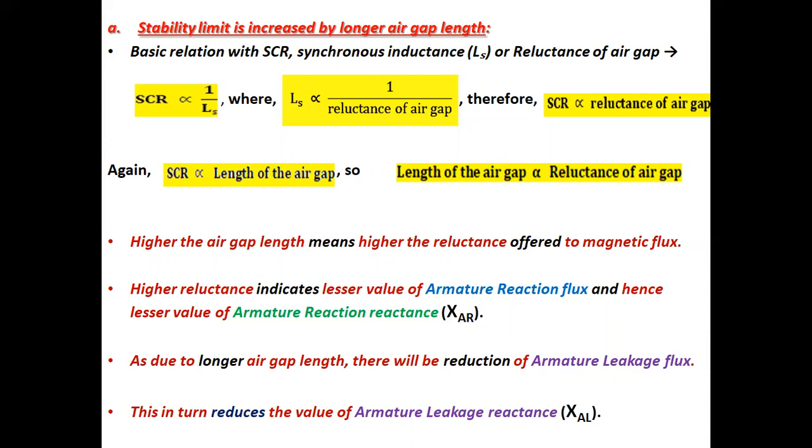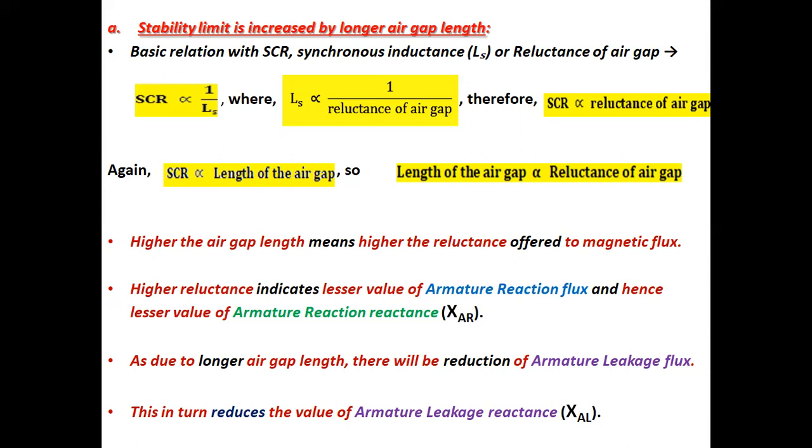However, higher the air gap length means higher the reluctance offered to magnetic flux. Higher reluctance indicates lesser value of armature reaction flux and hence lesser value of armature reaction reactance, XAR. As due to longer air gap length, there will be reduction of armature leakage flux.